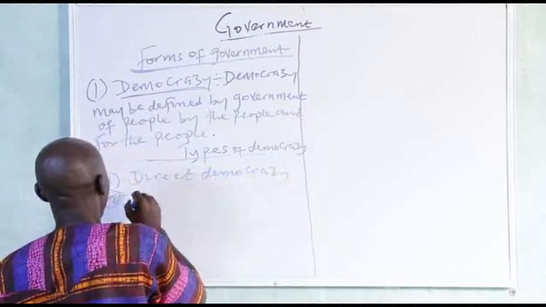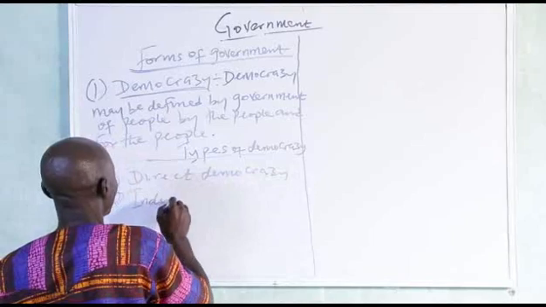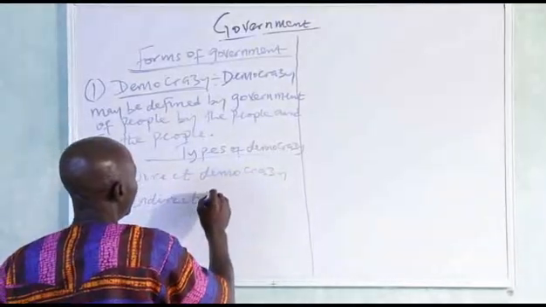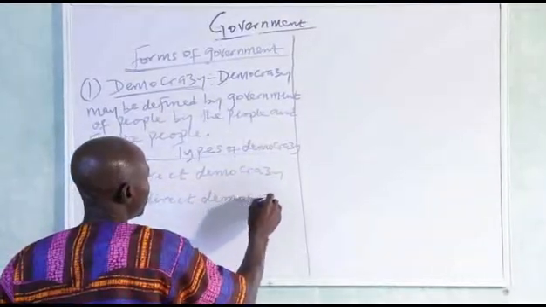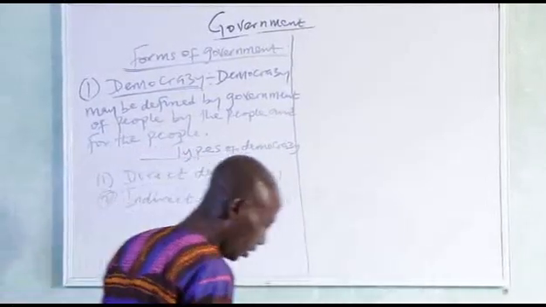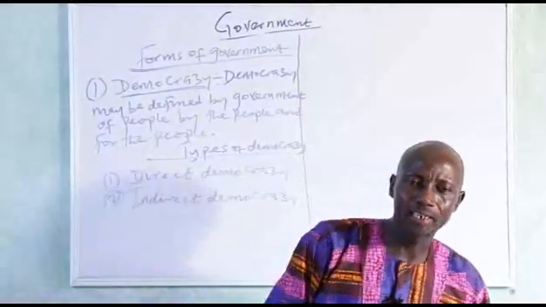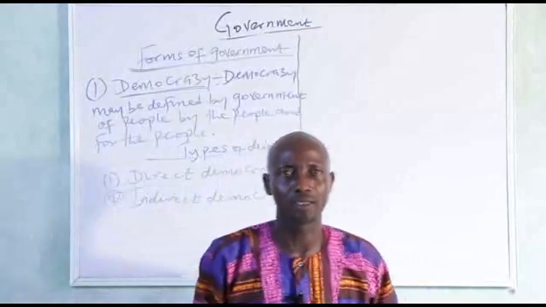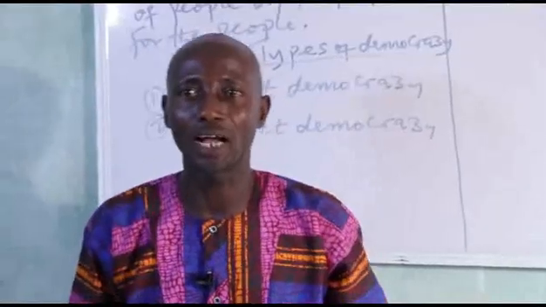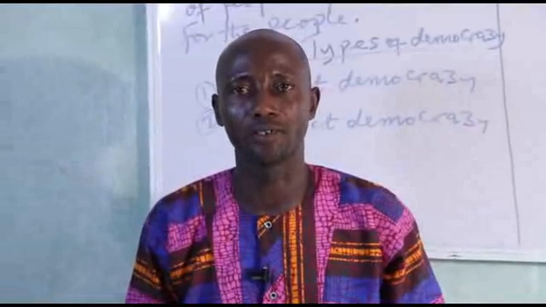Two, we have indirect democracy. I said we have two types of democracy, direct democracy and indirect democracy.